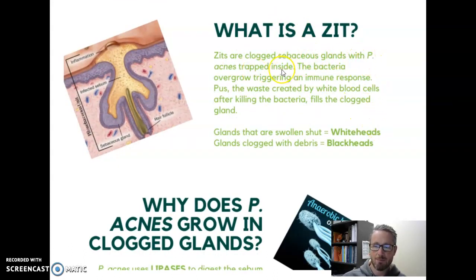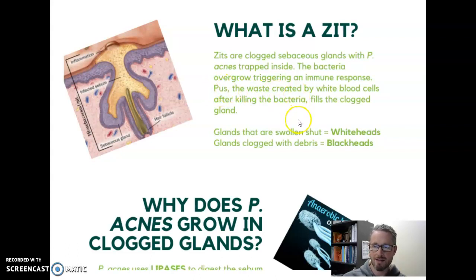P. acnes is trapped inside because it was living in the sebum. The bacteria overgrow in that clogged gland. And then our body has an immune response to that overgrowth of the bacteria. So we'll get some inflammation, but mostly we'll get white blood cells traveling to the gland to try to kill these bacteria. That creates a bunch of pus.